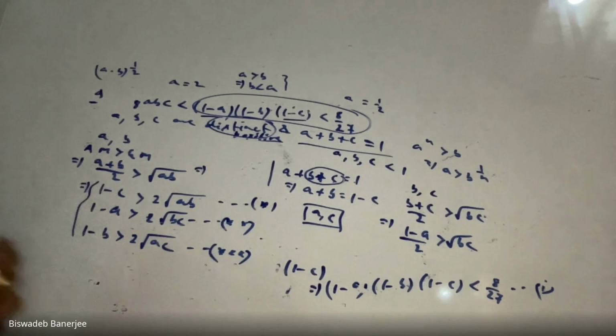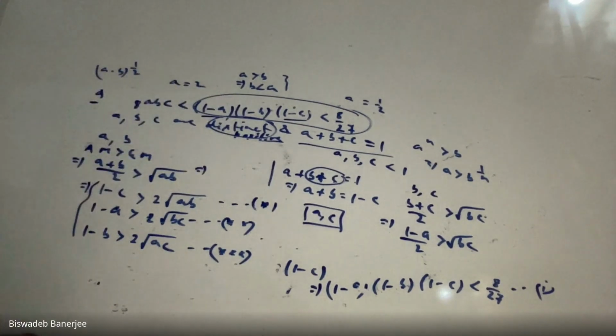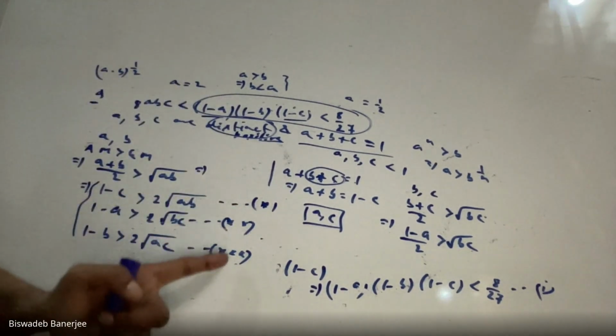Now what? Clearly, we have to multiply them. That means we multiply star, double star, and triple star.